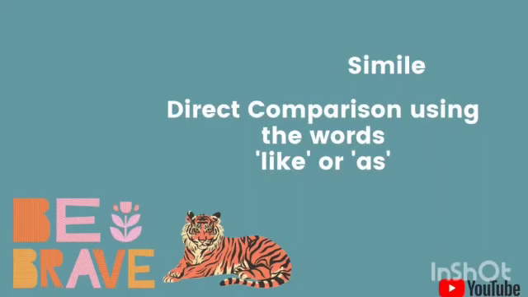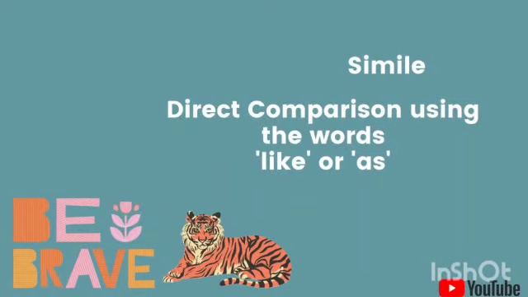Let's begin with the explanation of the first literary device, and that is simile. It's very easy because simile is a direct comparison. While using a simile, we always use words like 'like' or 'as'. For example, if I want to say that someone is very brave, how am I going to say it with the help of simile? He's as brave as a lion. By comparing that person to a lion, I am just saying that that person is very brave. I am just using the traits of a lion and calling that person brave.